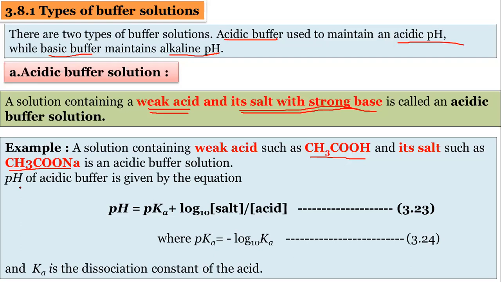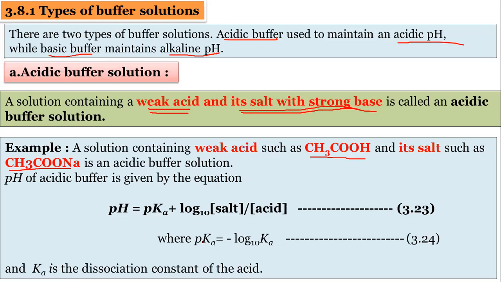Then the pH of an acidic buffer is given by this equation: pH is equal to pKa plus log to the base 10 of the molar concentration of salt over the molar concentration of acid. This is equation number 3.23. The same equation we can write for the basic buffer solution also.